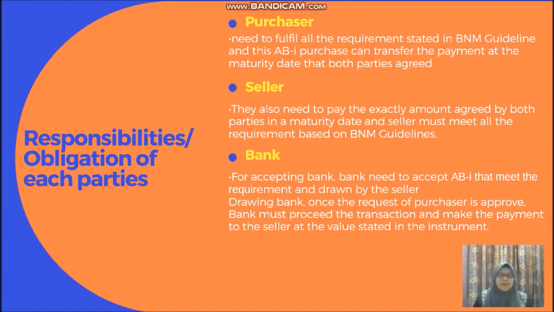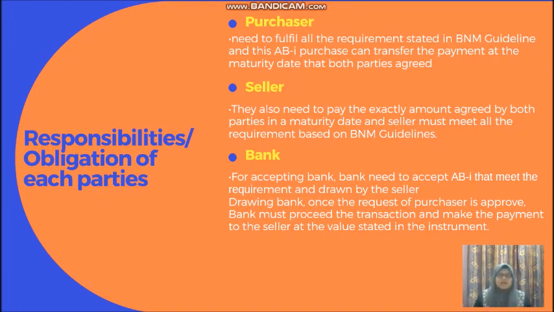Next is the responsibility or obligation of each party. First is the purchaser. They need to fulfill all the requirements stated in the BNM guideline, and this ABI purchaser can transfer the payment at the maturity date that both parties agreed. Second is the seller. They also need to pay the exact amount agreed by both parties at the maturity date, and the seller must meet all the requirements based on the BNM guideline.